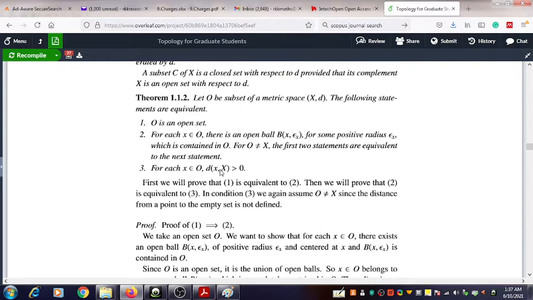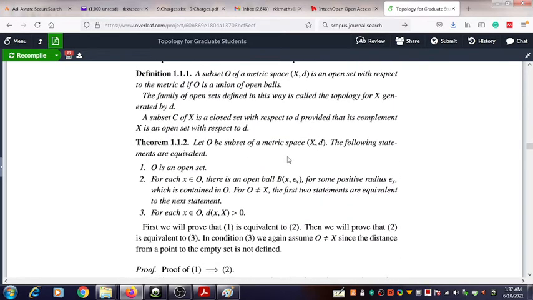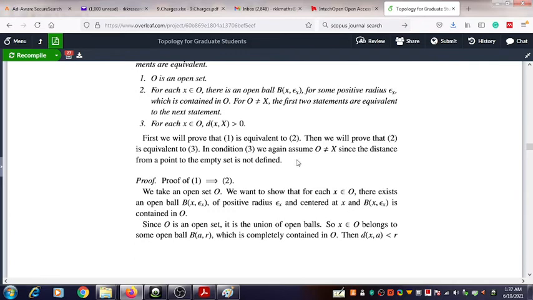That situation should be avoided, so we consider this additional condition. Avoiding that situation, you can prove that statement 2 is equivalent to statement 3.